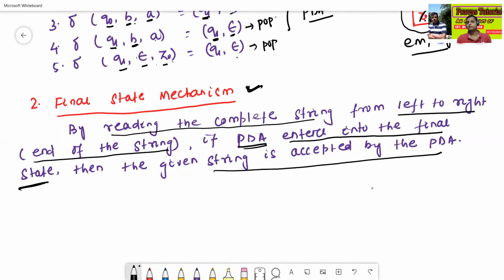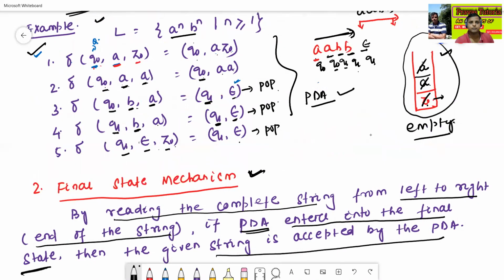This is just similar to finite automata. In the case of finite automata, by reading the complete string from left to right, if the finite automata enters into the final state, then the given string is accepted by the finite automata. This is the same procedure. We can also draw the final state method from this diagram. How? See here.